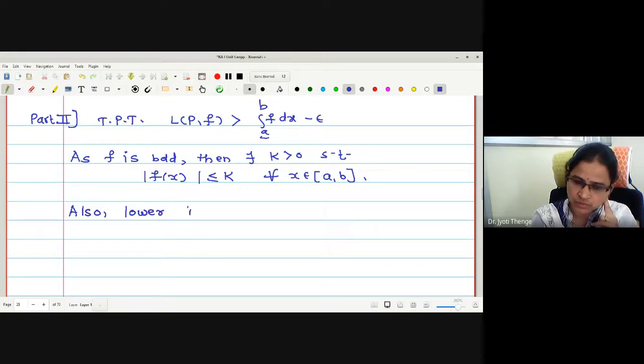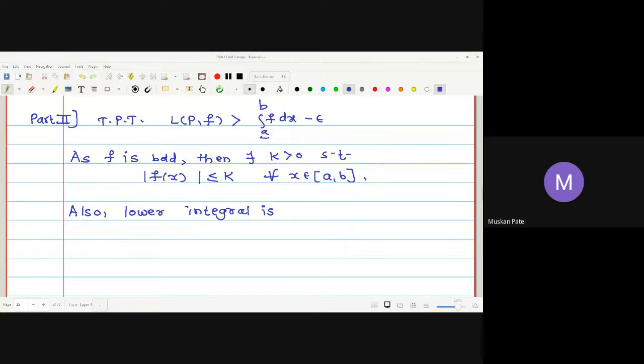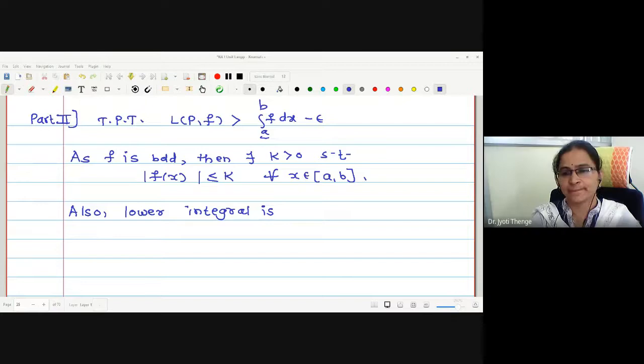Yes, students. The lower integral is the supremum of the set of lower sums. Very good.